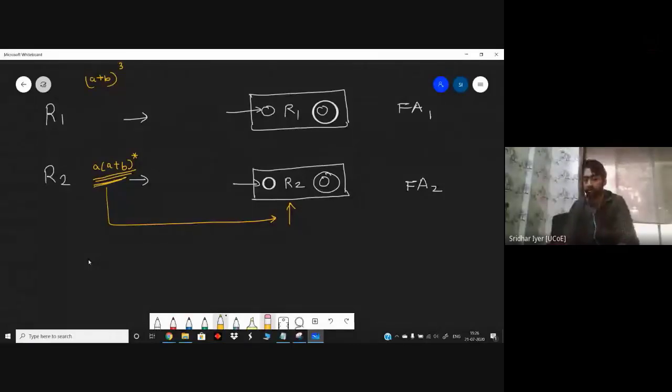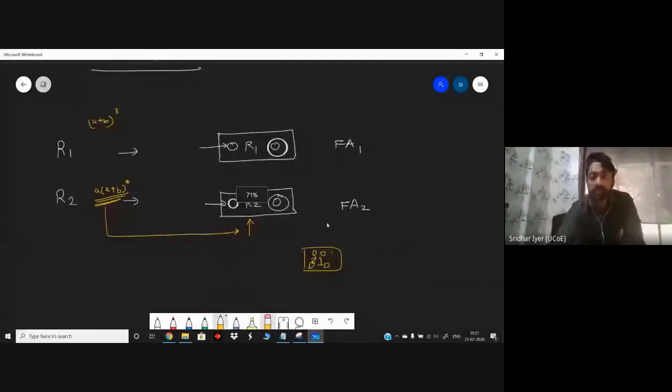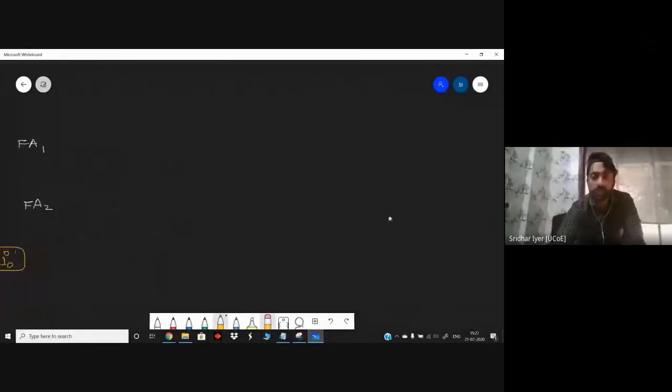So we are going to convert a regular expression into a finite automata, and that entire finite automata fits inside this particular box. You may have seen in your architecture diagrams, you simply draw boxes just to save space. But inside those boxes, it might consist of multiple communications between different blocks and different sections. That is what is being shown over here. This R2 and R1 is nothing but a schematic representation of the finite automata which is present inside that box. Clear enough? So we can proceed ahead, and I'm just going to show you with the help of a few examples how to convert an RE into an FA. Okay, so let me give you a few examples.